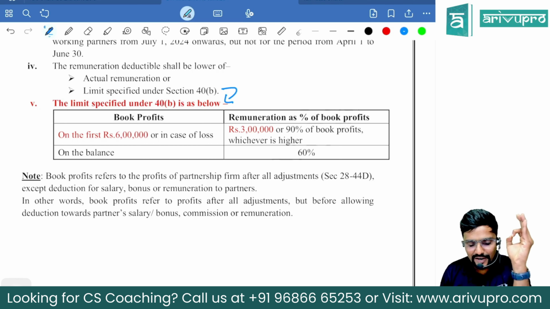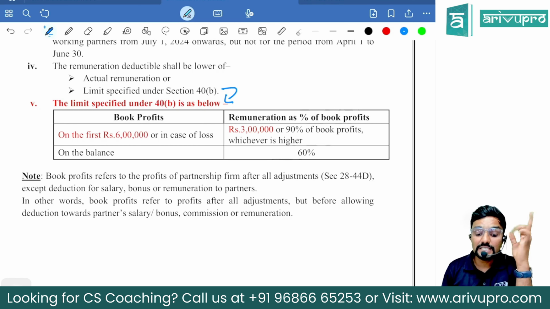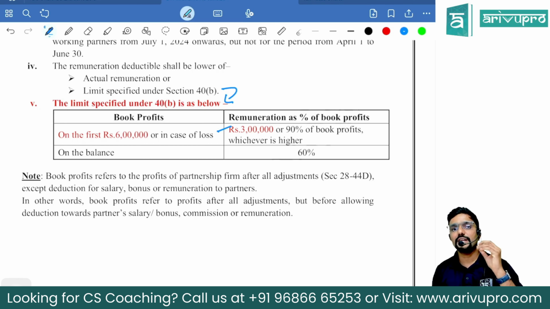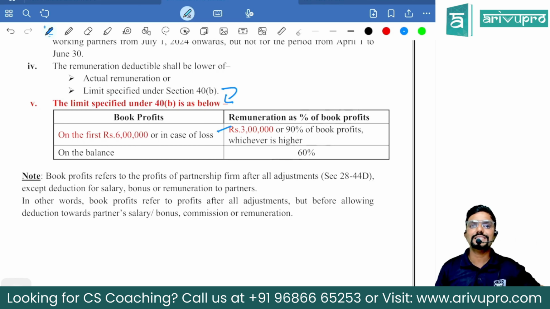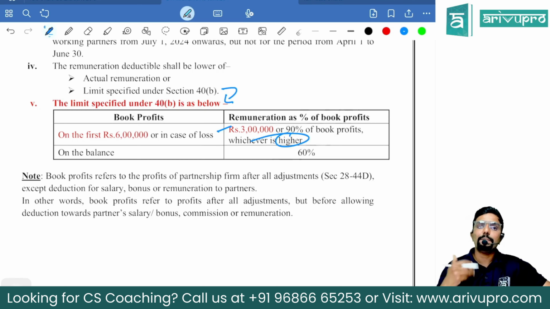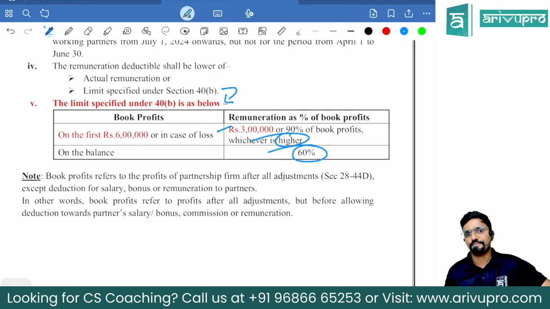The limit specified under section 40B is as below. On the first 6 lakh book profit, they have doubled it. How much is the remuneration allowed, sir? 3 lakh, which is a fixed amount, or 90% of the book profit, whichever is higher. Whichever is higher. On the balance, that is when book profit is more than 6 lakh, it is 60%. Sir, what is book profit? Again, I am repeating. The profit of the firm after all the expenses, but before remuneration.